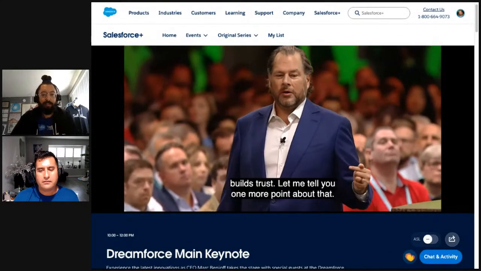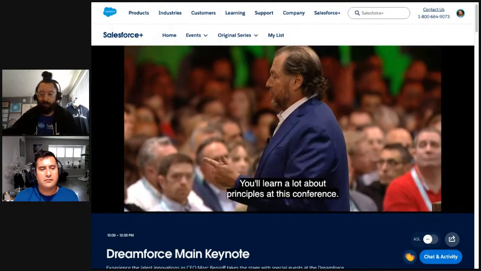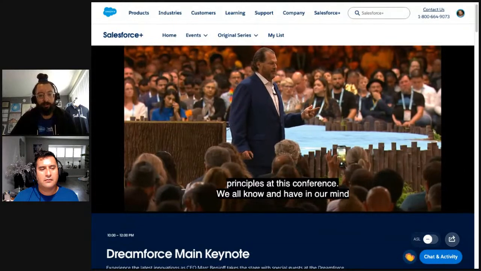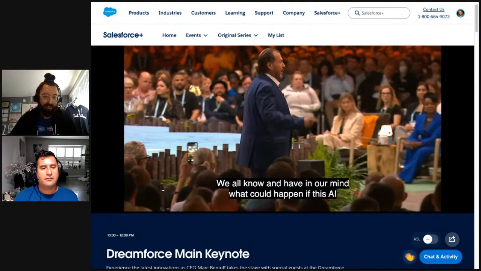We all know Salesforce's commitment to trust, and I think we all have in our mind what could happen if this AI thing goes really wrong. Historically, we all understand that. Peter Schwartz is right here. He wrote Minority Report and War Games. He understands what could happen if the AI thing goes really wrong, right? You ever see that movie with Hal in there?